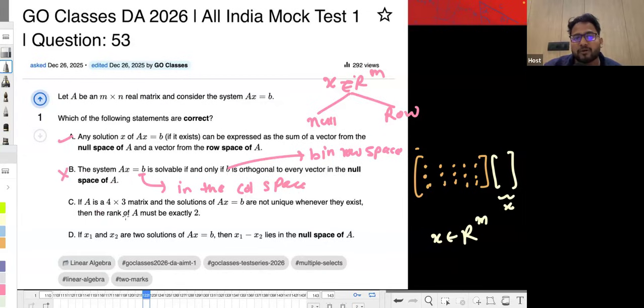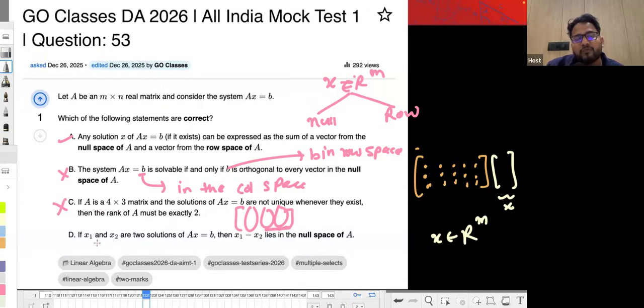What about this? If A is a 4 cross 3 matrix and solutions of Ax equal to B are not unique whenever they exist, which means there are free variables. So there are 4 rows and 3 columns, right? Then they are saying the rank must be exactly equal to 2. No, the rank could be 1 also, right? There could be one free variable, there could be two free variables also. And there could be three free variables, which means A could be entirely 0. So rank may be 0 also, so it need not be exactly 2. So that's why this is wrong.